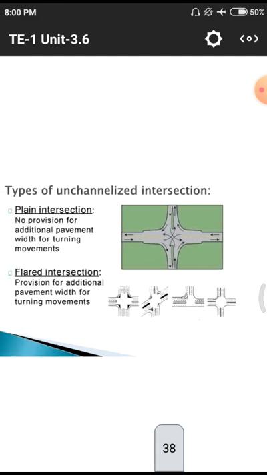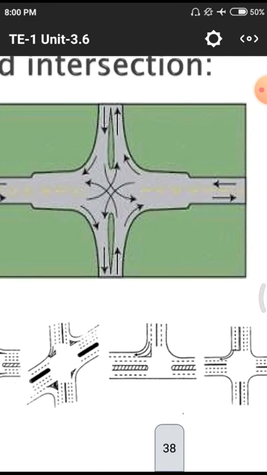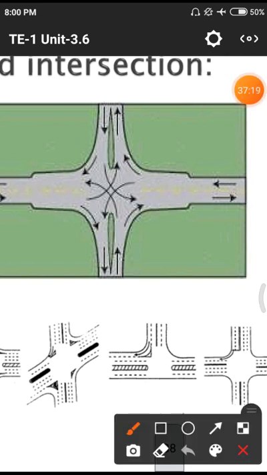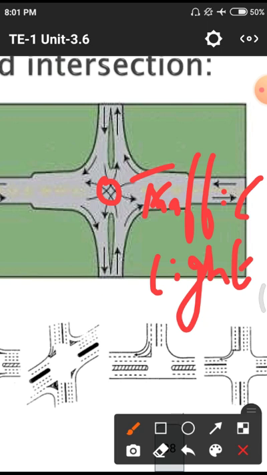Because in the previous diagram we are observing this one kind of cross section, but at this particular point, I'll show, at this point we need to have traffic lights. Otherwise there may be no definite flow of the vehicles.